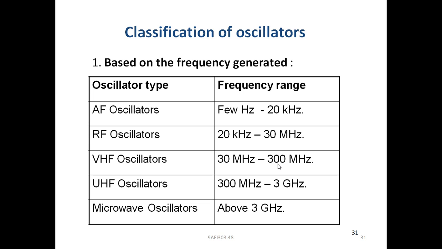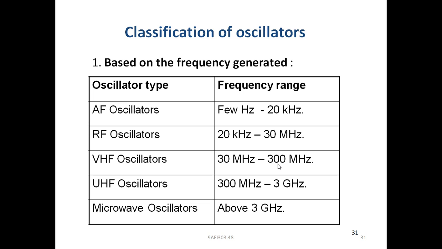Audio frequency oscillators cover whatever signals are audible to human beings. That is the first classification, 20 Hz to 20 kHz, which is audible to human beings.